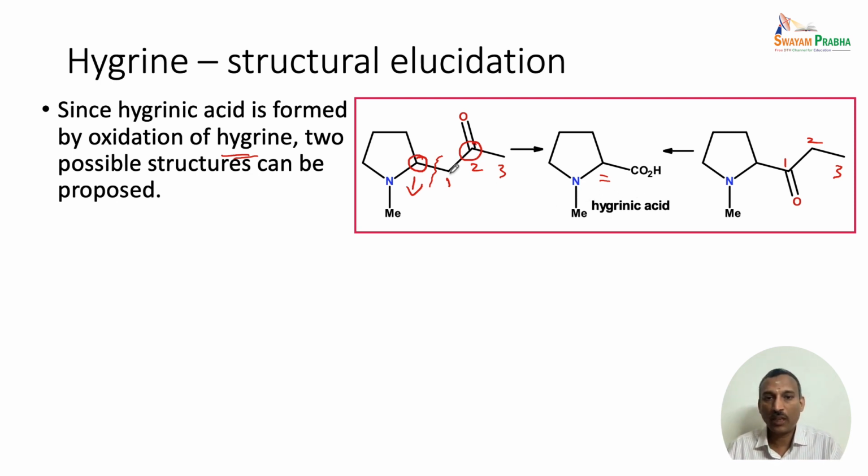So, whether the carbonyl unit is present on carbon number 1 or carbon number 2, we are going to get the same hygrinic acid. So, we now have to find out whether the carbonyl unit is present at position number 2 or at position number 1.